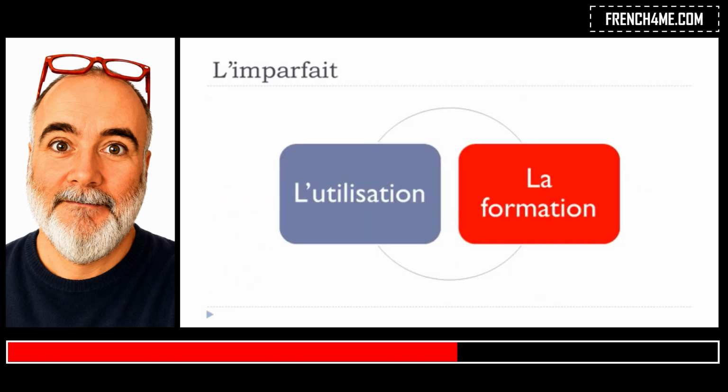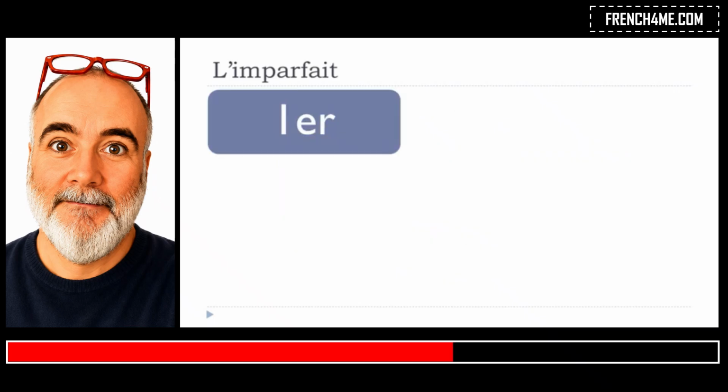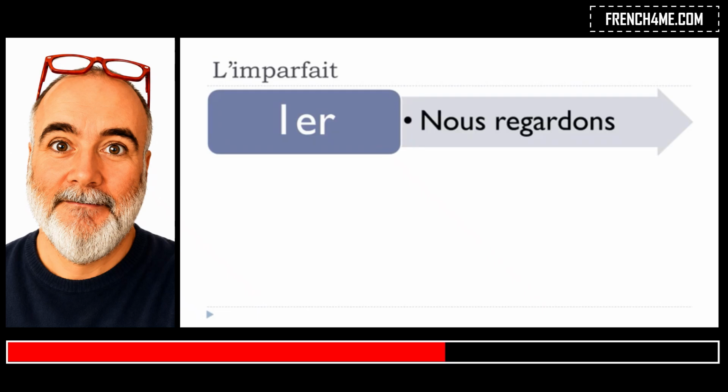Now let's see how to construct this imparfait. I've been taking some verbs from the first group and then the second and the third group. If you remember, we've got 3 groups of verbs in French. So the first one, regarder, is to watch. And I've been putting this nous form at the present for a good reason. You will see why a bit later. You should know the present form of regarder, and it goes like nous regardons, so that's the present form.